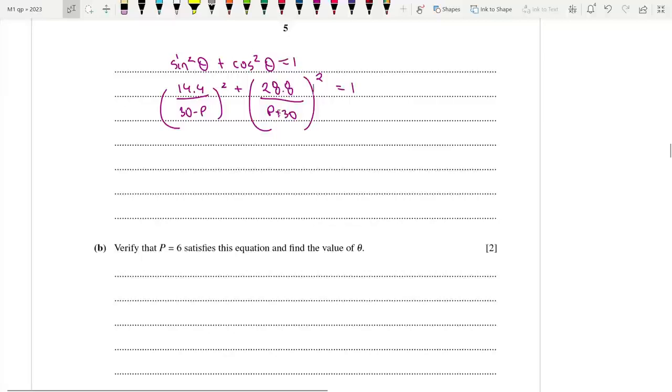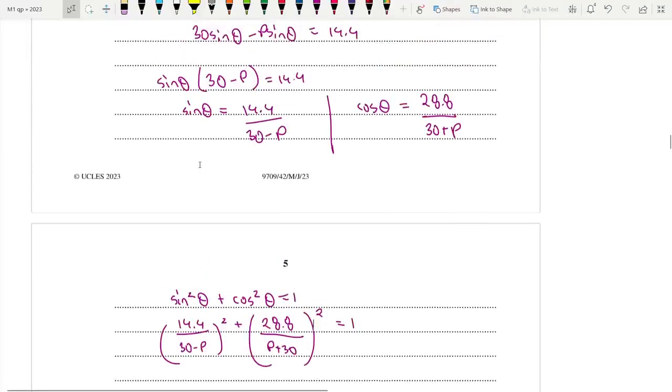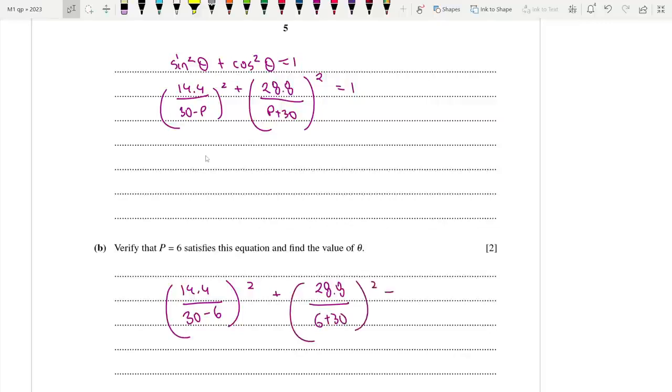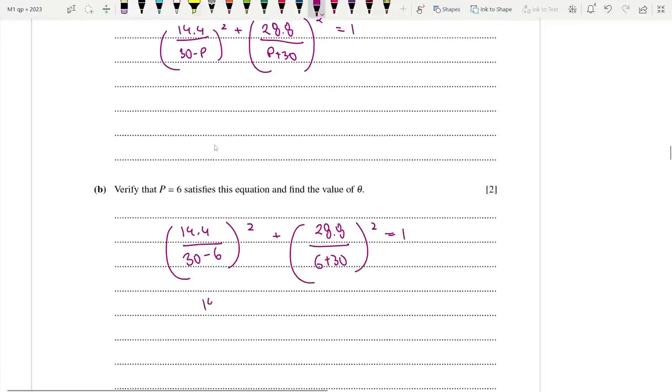Verify that p is equal to 6 satisfies this equation and find the value of theta. Okay. So let's input p equals 6 over here. 14.4 divided by 30 minus 6 whole square plus 28.8 divided by 6 plus 30 whole square is equal to 1. So that is 14.4 divided by 24 whole square plus 28.8 divided by 36 whole square.